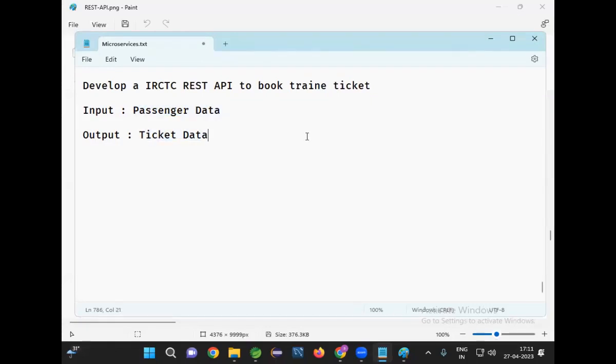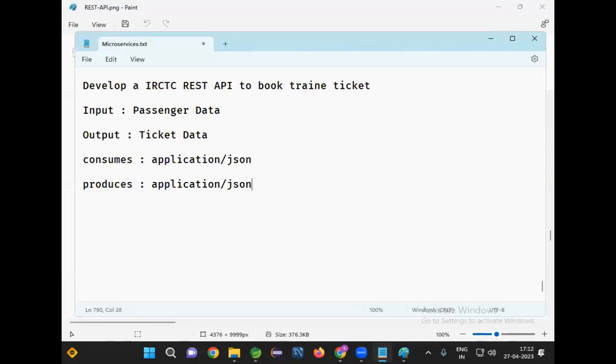Now XML is anyhow outdated. I want to support only JSON data. Here I'm going to specify consumes. What is the meaning of consumes? In which format it will accept the data. I'm specifying JSON. That means it will take data only in the JSON format. Then the next one, produces. What is the meaning of produces? In which format it is going to provide the response.